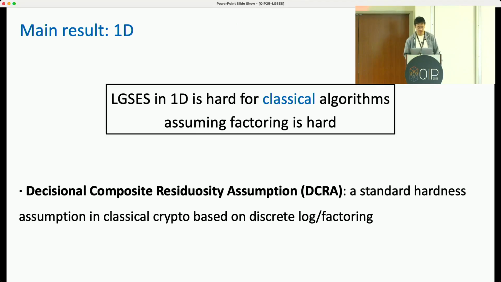Our first main result is about the 1D setting where the Hamiltonian acts on n qubits that are on the line. We show that LGSES in 1D is hard for classical algorithms, assuming factoring is hard. To be more precise, we use this decisional composite residuosity assumption, which is a standard hardness assumption in classical crypto based on discrete log and factoring.